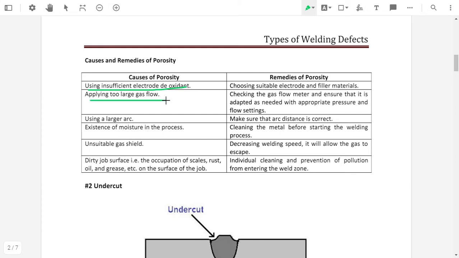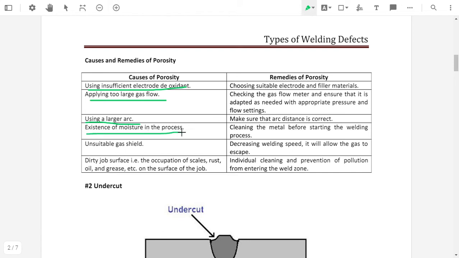Applying too large a gas flow. If it is a gas welding procedure and we are using a large gas flow, similarly if we are using inert gas welding, tungsten inert gas welding, here the purpose of the inert gas is to prevent oxidation, and if the flow of the gas is very high, then it will cause porosity. Using a larger arc: if the size of the arc is very large during the welding, then it will cause porosity.